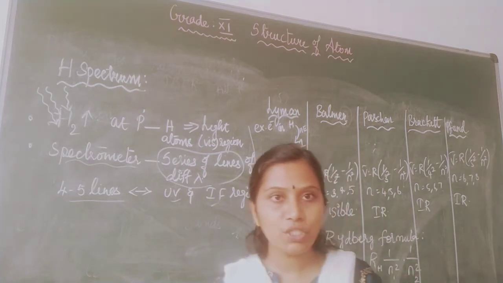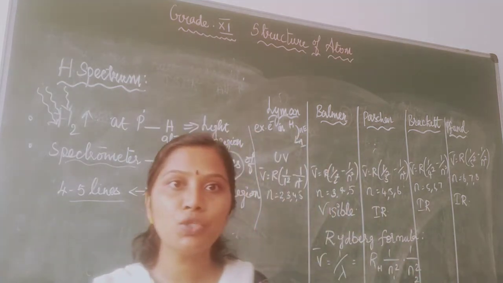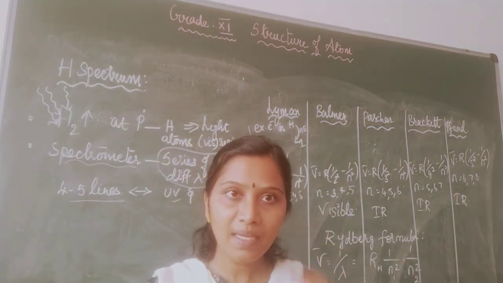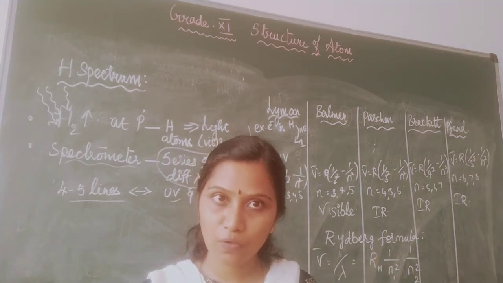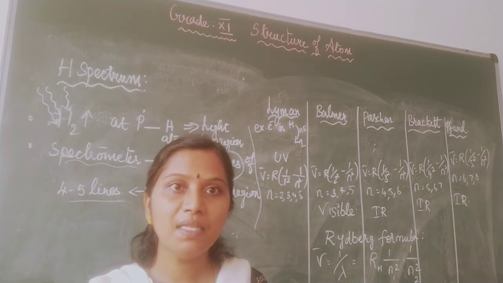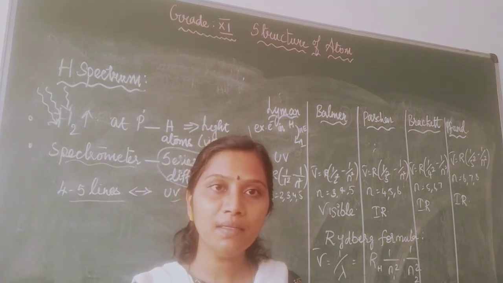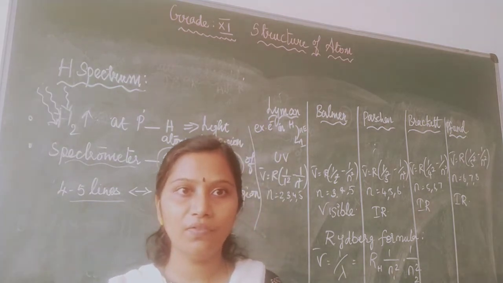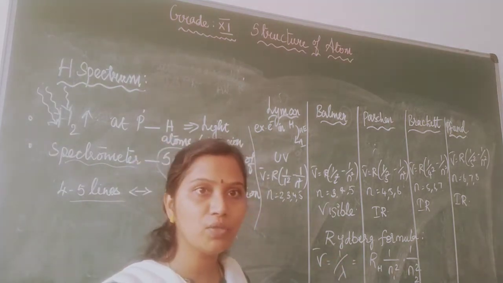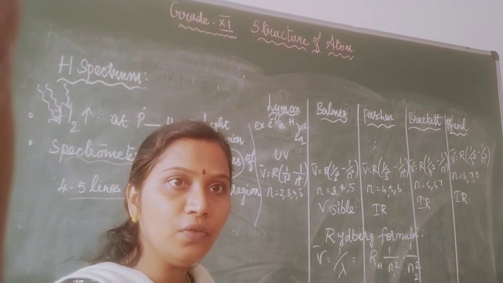So what is hydrogen spectra? Pass an electrical discharge through hydrogen gas at low pressure. Hydrogen atoms will be produced, which emit a series of lines. Very few are visible in the visible region. The remaining can be seen in ultraviolet or infrared light. In that, I am going to explain some of the series of lines.